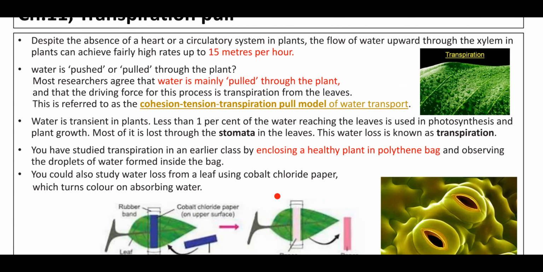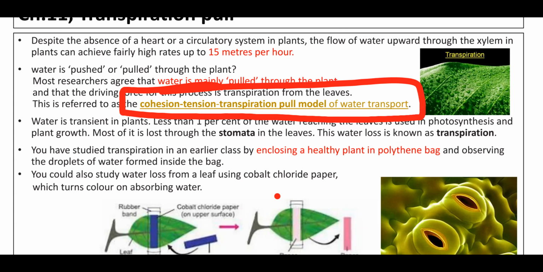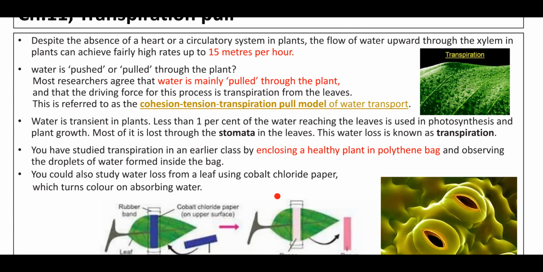So between the water molecules, the attraction or bond that is there, we call cohesion, attraction, right? So the entire theory we can say is the cohesion tension transpiration pull model of water transport. Now, water is transient in plant, because transient meaning what?